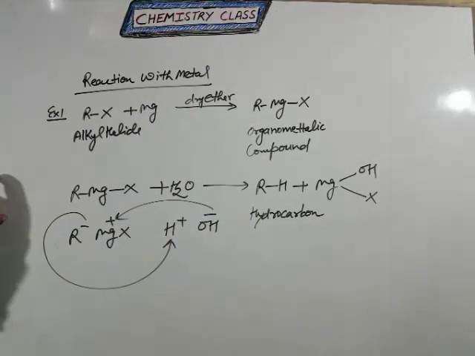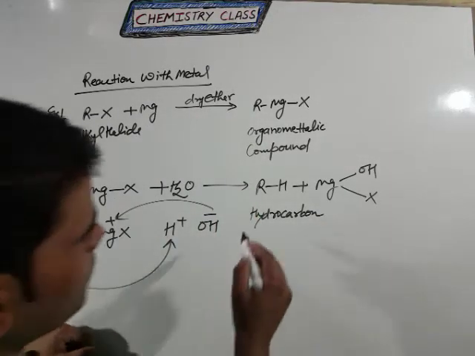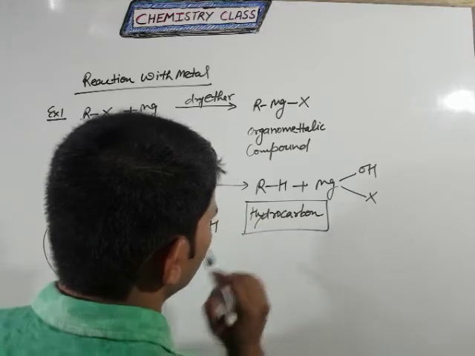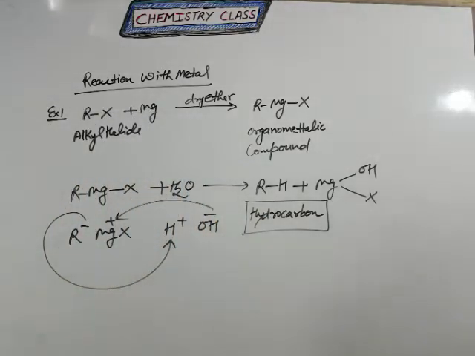So with the help of water, you can see the product formed is a hydrocarbon under the Grignard reagent.